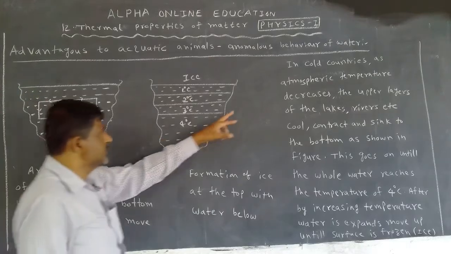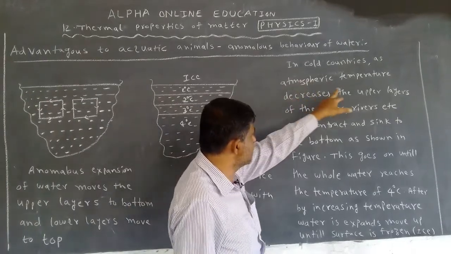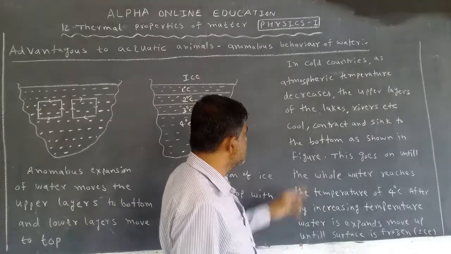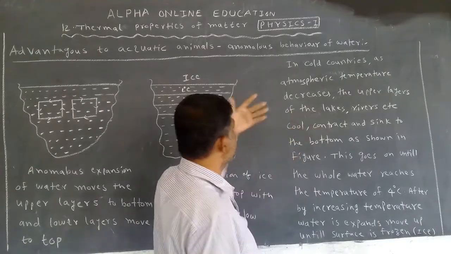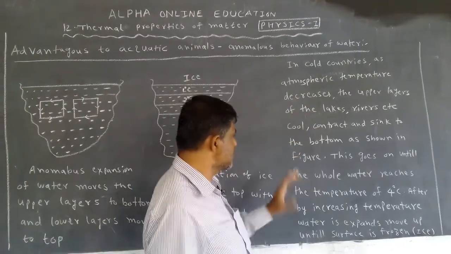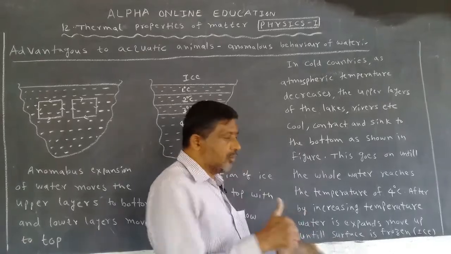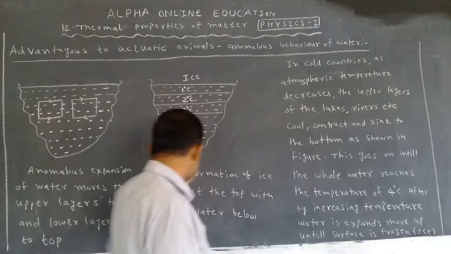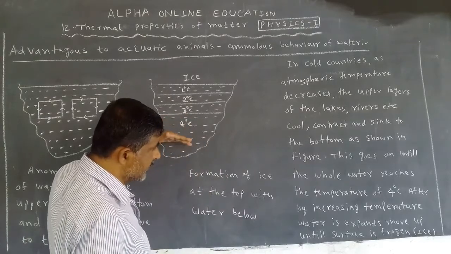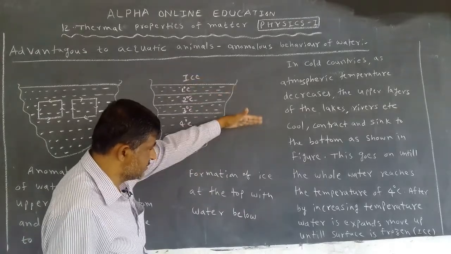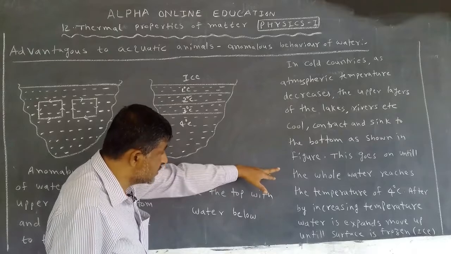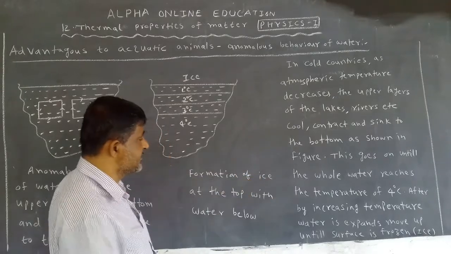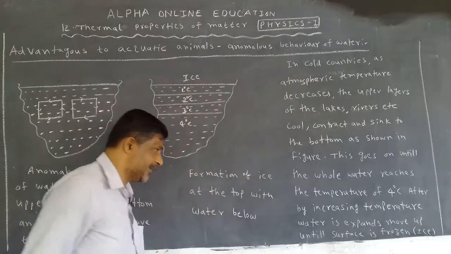Now let us see. In cold countries as atmospheric temperature decreases, the upper layers of the lakes or rivers cool and contract and sink to the bottom as shown in the figure. This is the explanation. This goes on until the whole water reaches the temperature of 4 degrees centigrade.